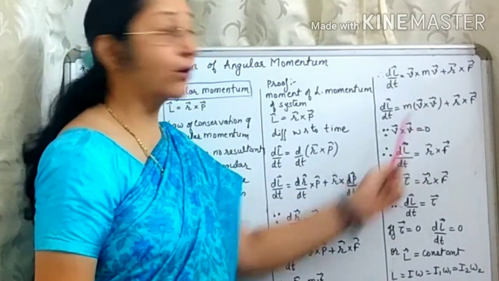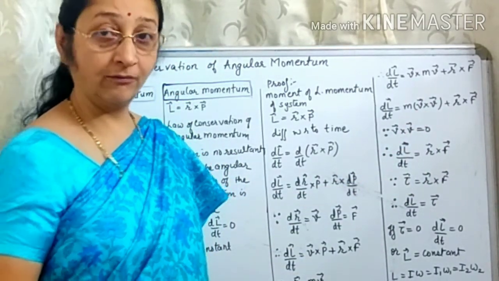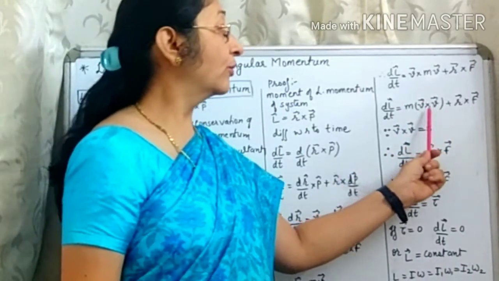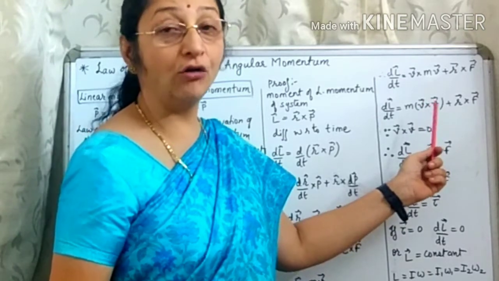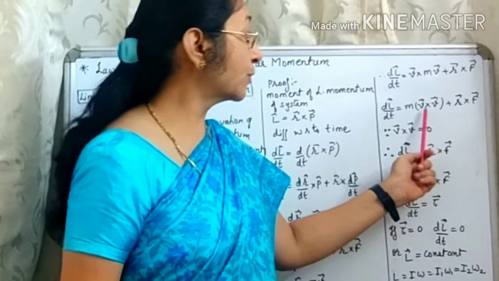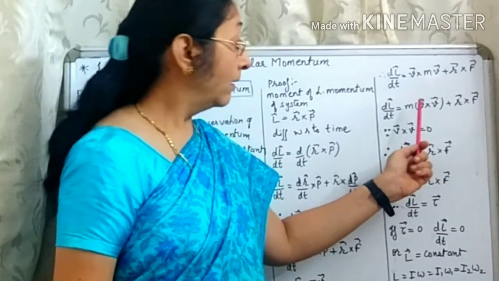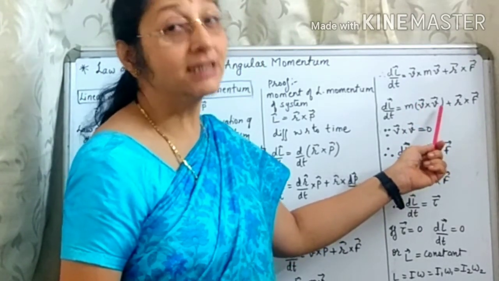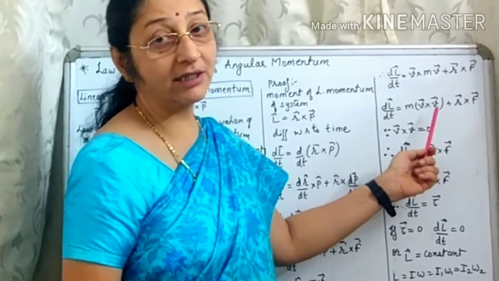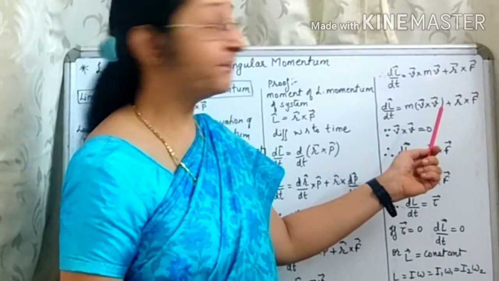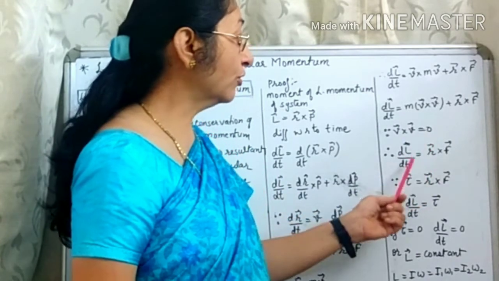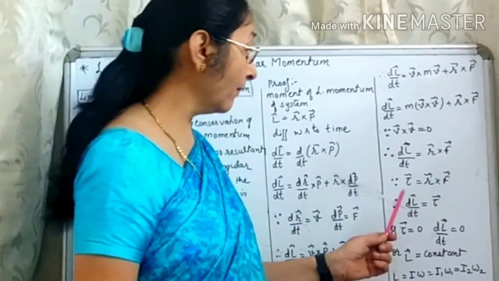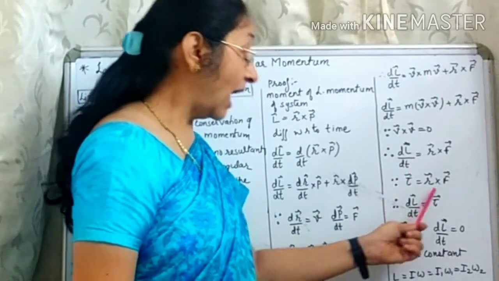Now, this is the vector product of velocity with velocity vector. We know that the vector product of a vector with itself is always 0. This cross product of v with itself will always be 0, according to the law of vectors. So, v cross v equal to 0. So, dL by dt is equal to r cross F. But what is r cross F?